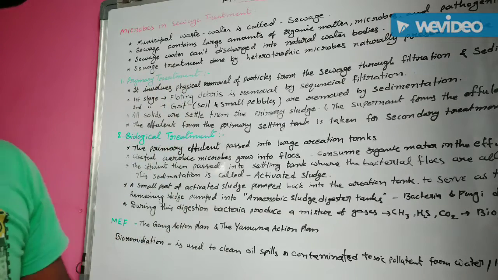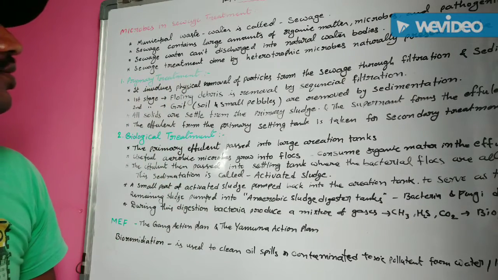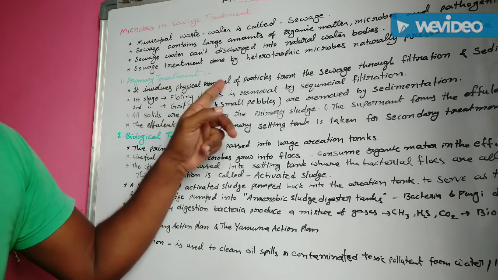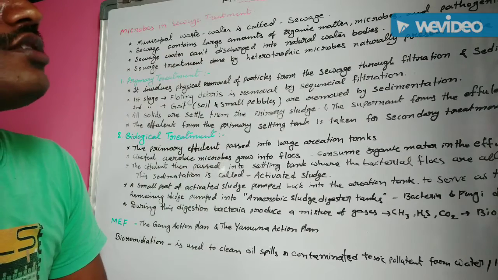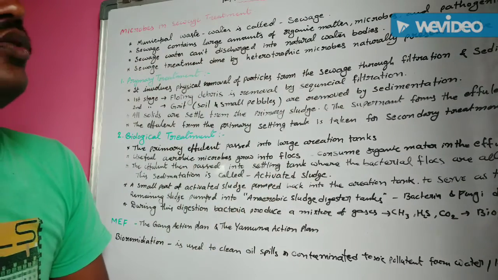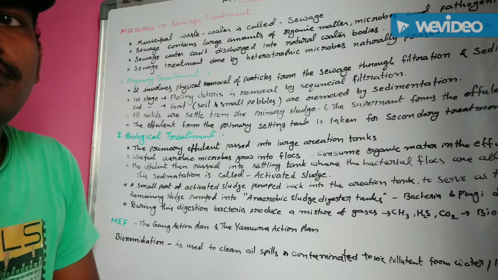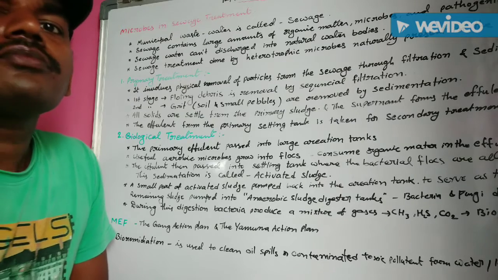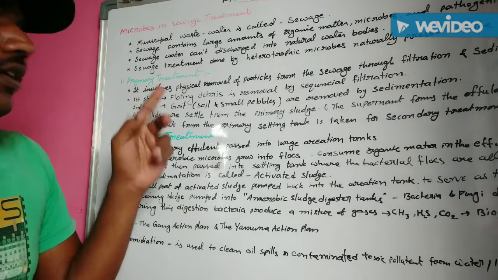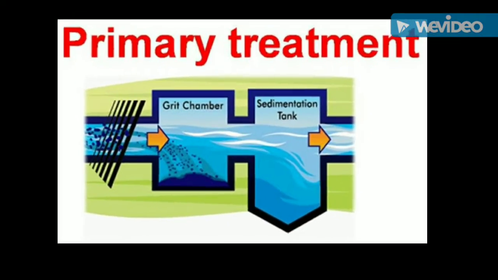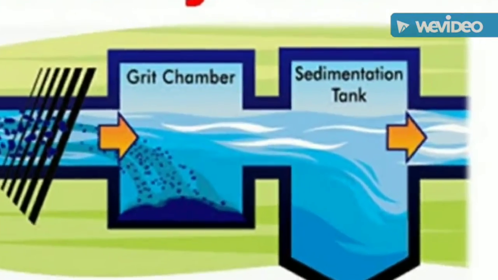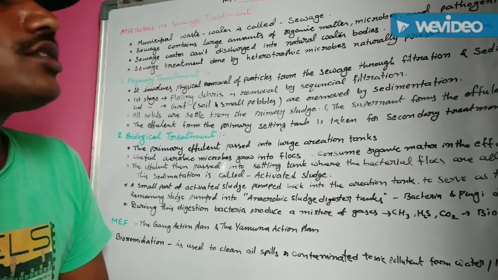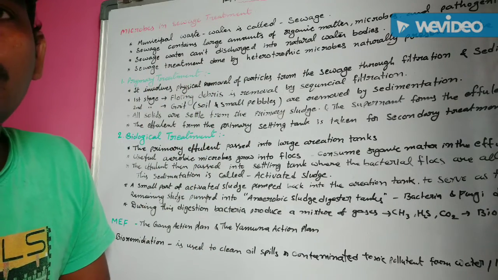In the primary stage, there is physical removal of particles from the sewage through filtration and sedimentation. Understand? This primary treatment is mainly physical removal of particles from the sewage through filtration and sedimentation.